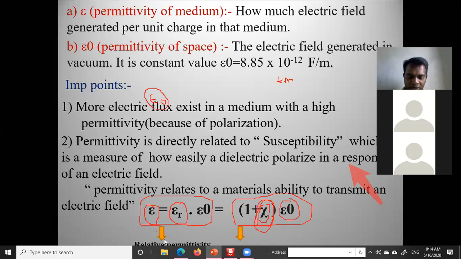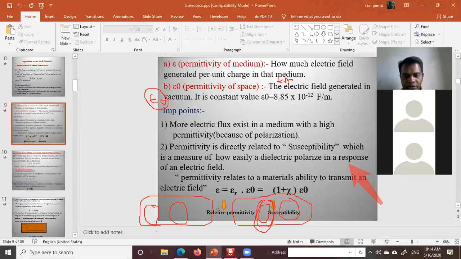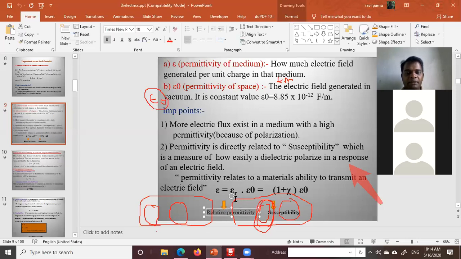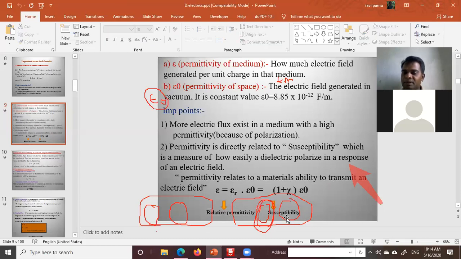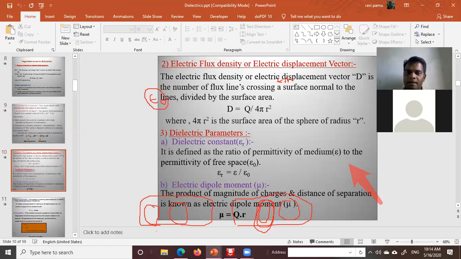There is also one relation: relative permittivity is epsilon r, and susceptibility is chi. I can erase this.